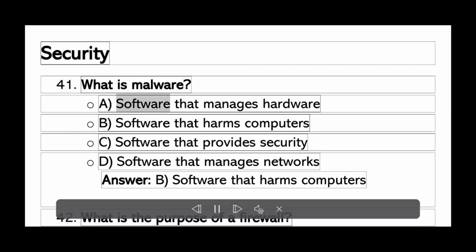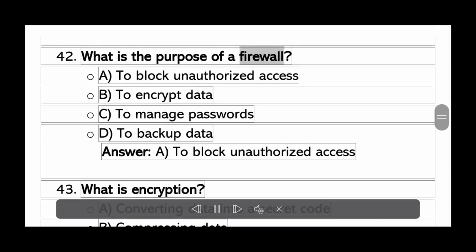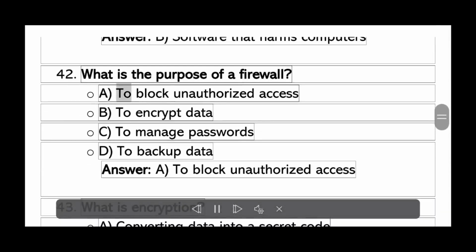Security. What is malware? A. Software that manages hardware. B. Software that harms computers. C. Software that provides security. D. Software that manages networks. Answer B. Software that harms computers. What is the purpose of a firewall?